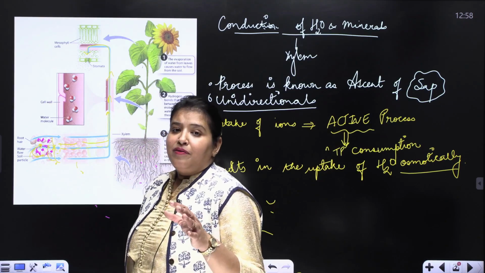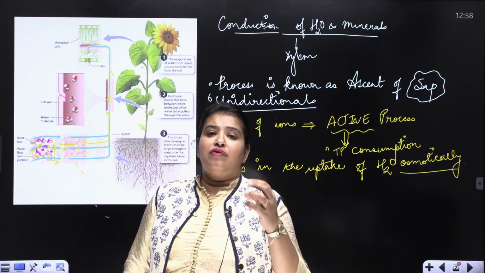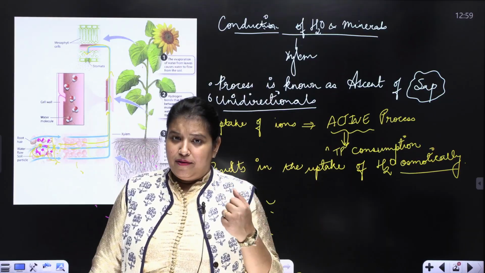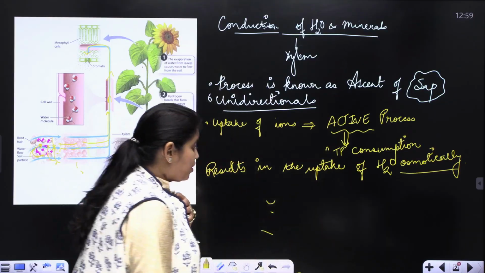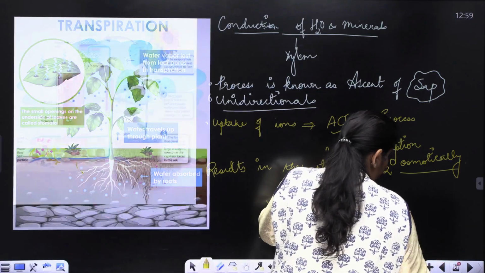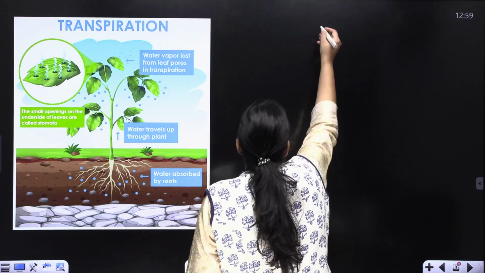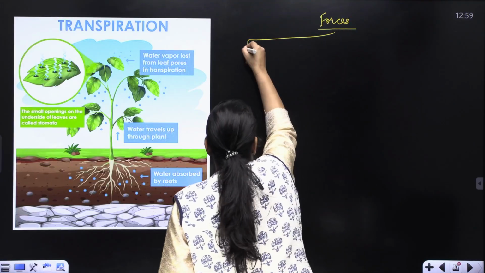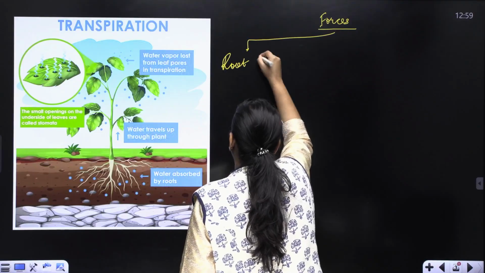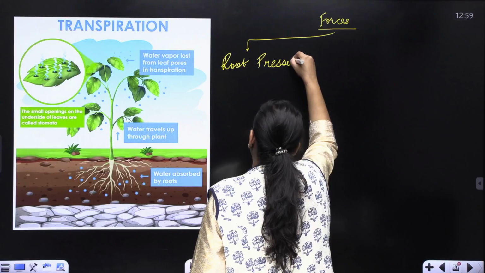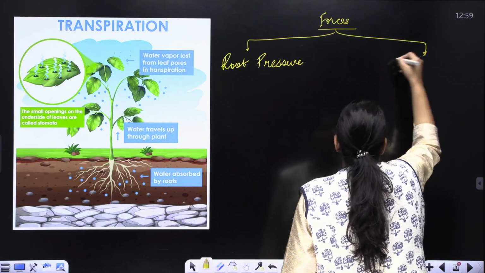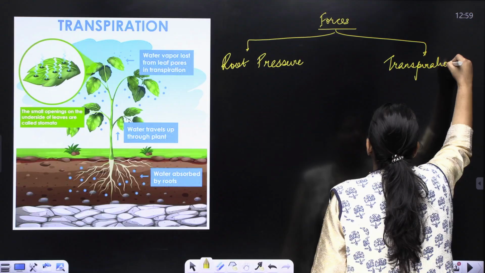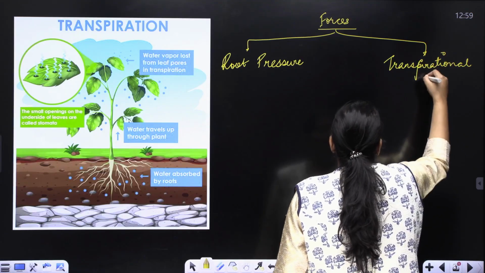All right, but this alone is not responsible for maintaining the continuity of the water. All right, to create a continuous water column, there are two forces which are required. So, the forces which are required are the root pressure and the transpirational pull. What are these two?